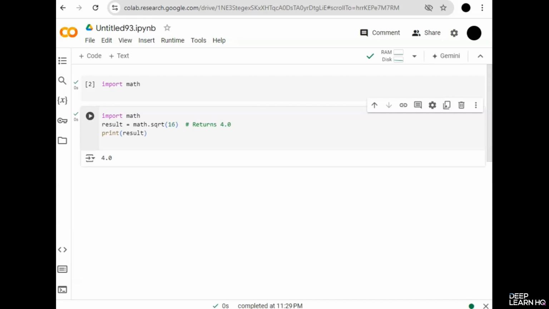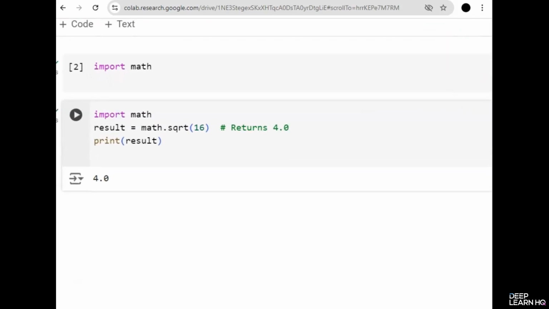See how easy it is to use modules in Python. Just import them, and you have access to all these functions and classes. So it has successfully printed the square root of 16, that is 4.